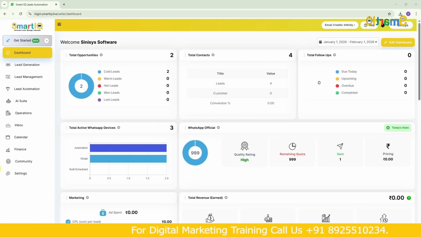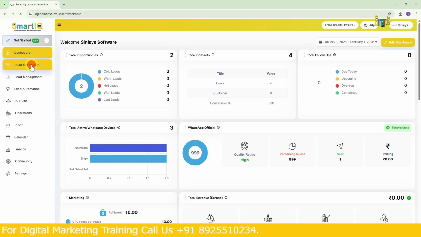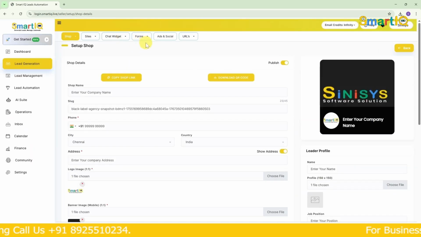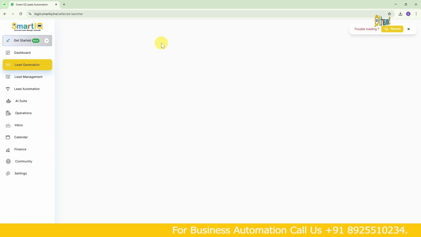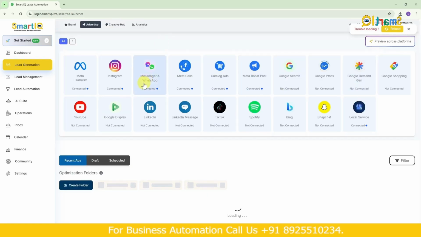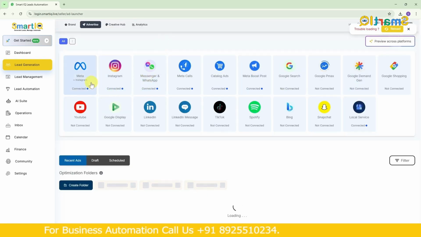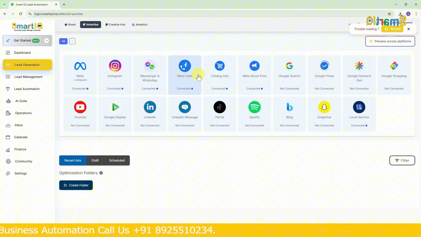So this is our Smart IQ dashboard. Here, click on lead generation. In lead generation, the fifth feature here is ads and social. Now I'm clicking on it. After clicking, a page like this will open up. Here I've already connected our Meta, Instagram account and everything, and I've also connected Facebook.